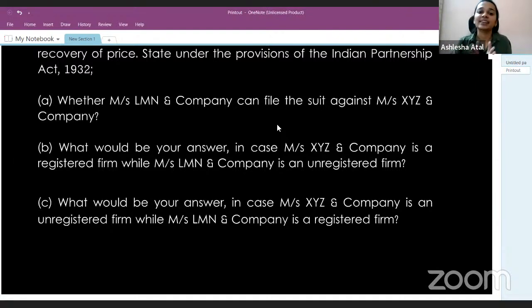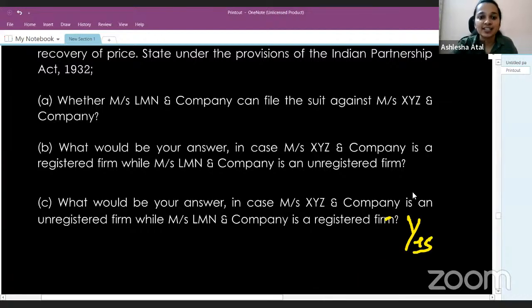So here, yes, in the last situation, our answer will be yes, LMN can file a suit against XYZ and Company. In the last situation, wherein XYZ is unregistered but LMN is registered, it gets a right to file a case on XYZ and Company.